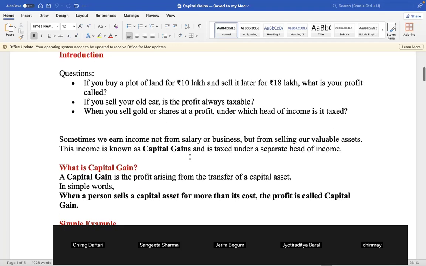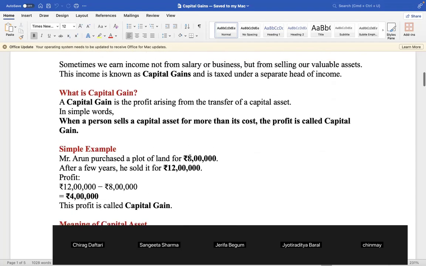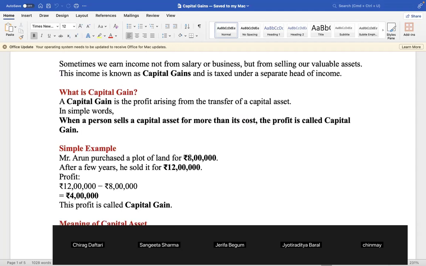Read this, Vipna, read out loud: what is capital gains? A capital gain is the profit arising from the transfer of a capital asset. In simple words, when a person sells a capital asset for more than its cost, the profit is called capital gain. And if the sale price is less, then it is capital loss. Good. Now give a simple example, explain it.